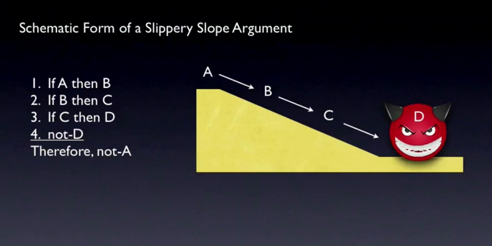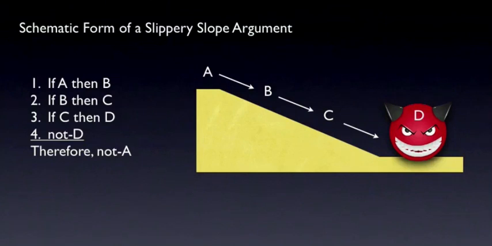Now note that, as stated, the logic of this argument is fine. In fact, this is a valid argument form that we've seen before. We've called it hypothetical syllogism, or reasoning in a chain with conditionals. Slippery slopes are fallacious only if the premises are false or implausible. Everything turns on whether these conditional relationships hold. Sometimes they do, and if they do, it's not a fallacy. But very often they don't, and when they don't, we've got a slippery slope fallacy.